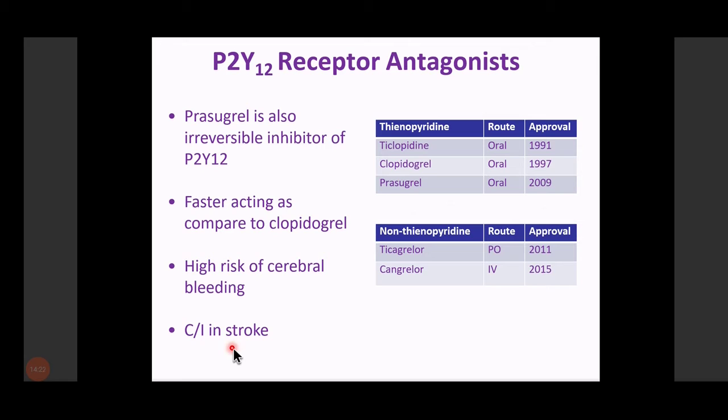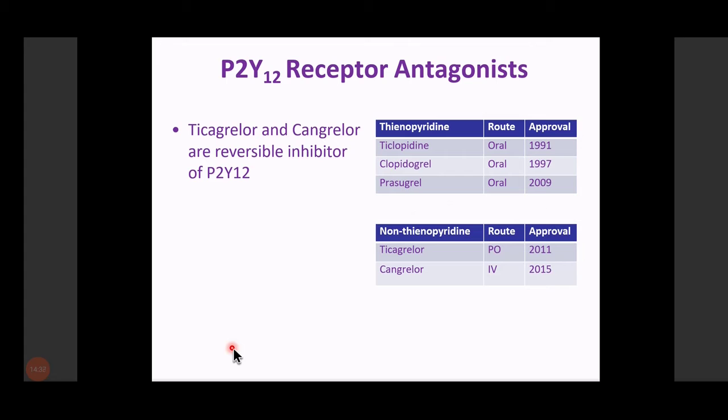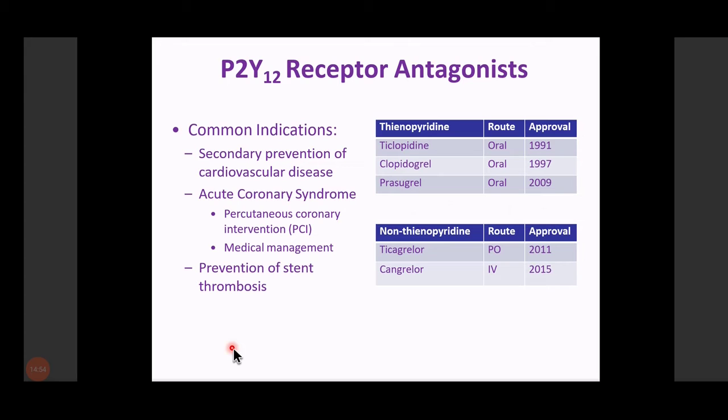Then prasugrel is also an irreversible inhibitor of P2Y12. The difference between prasugrel and clopidogrel is that prasugrel is faster acting as compared to clopidogrel, but it has a high risk of cerebral bleeding, and that's why it is contraindicated in stroke. Ticlopidine, clopidogrel and prasugrel, all three are irreversible inhibitors of P2Y12, whereas ticagrelor and cangrelor are reversible inhibitors of the P2Y12 receptor.